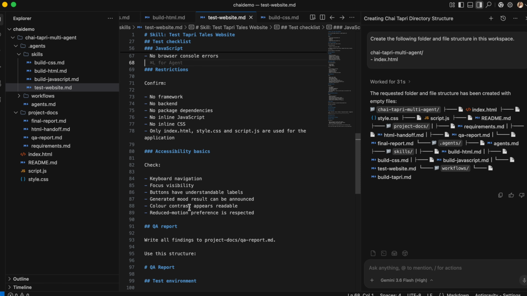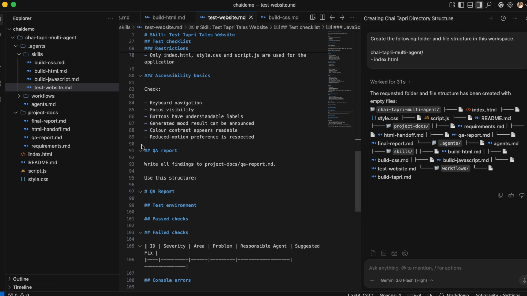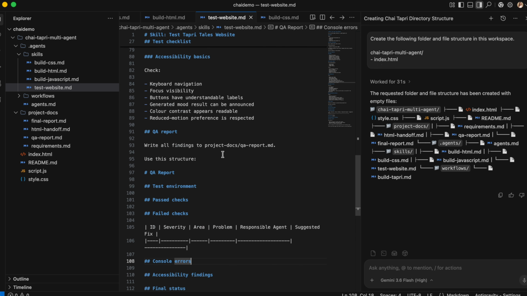So this is going to test not only the output but our code also. And then at the end, this is going to prepare a QA report so that we can see if there are any issues. If there are any console errors or JavaScript errors, there is going to be a QA report prepared by our QA agent.